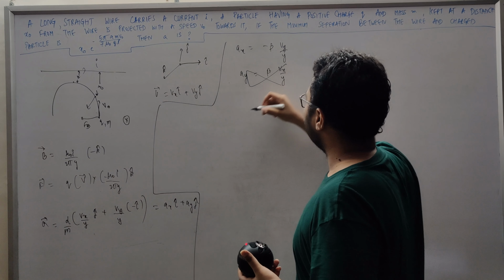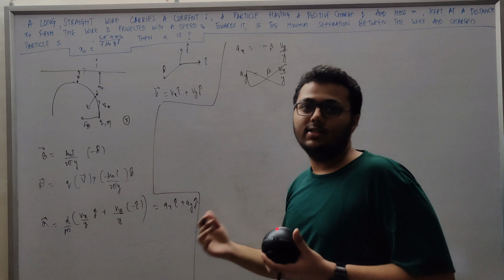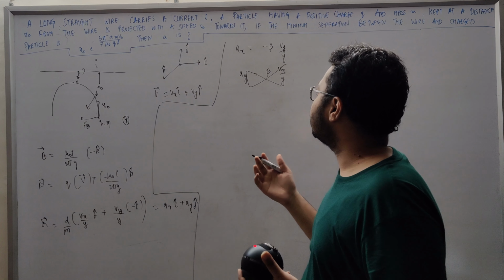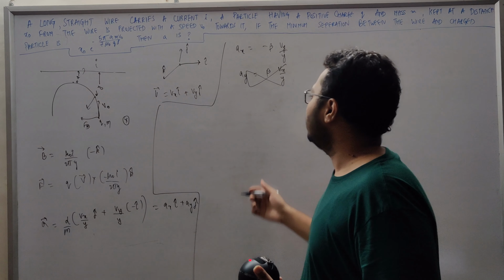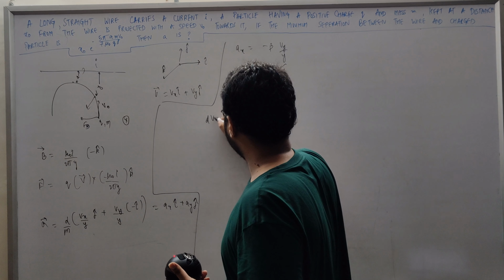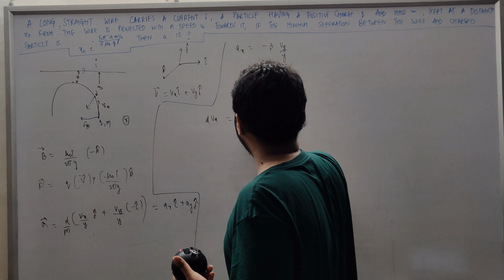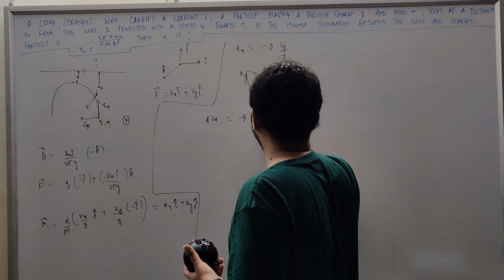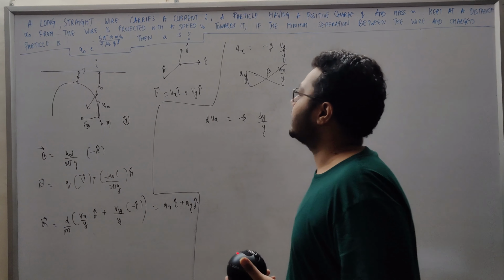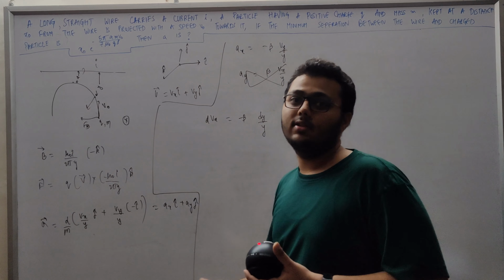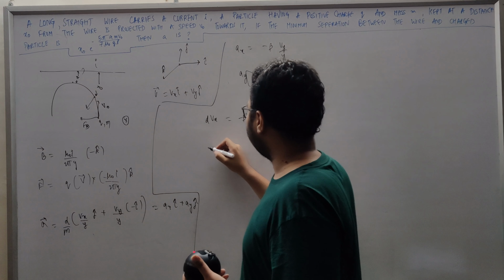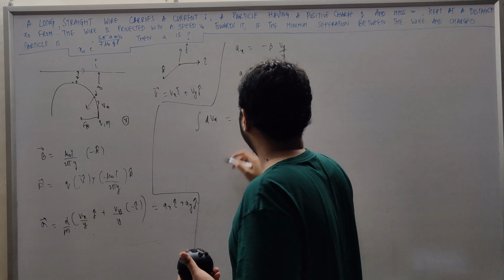So vy is dy by dt, and ax is dvx by dt. So we have dvx equals minus beta dy upon y. The dt on both sides gets cancelled. So we have limits before integration.